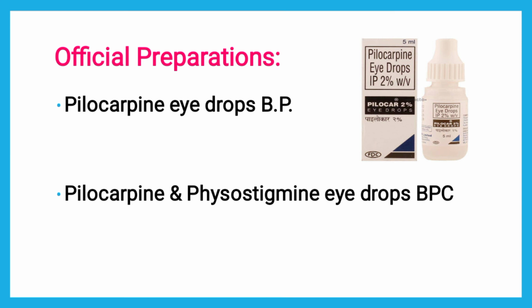Logically, since it is used in an eye condition, the official preparations, that is the dosage forms, will exist in eye formulations only, like eye drops. So it is pilocarpine eye drop, IP 2% weight by volume. The brand is Pilocar 2%, and it also exists in combination, that is pilocarpine and physostigmine eye drops, BPC.